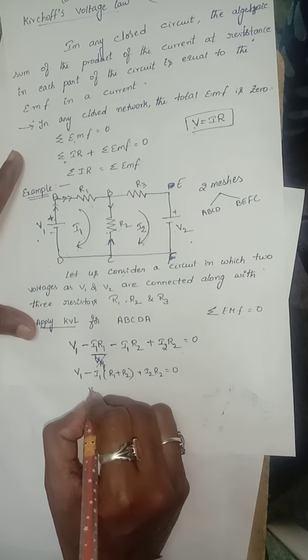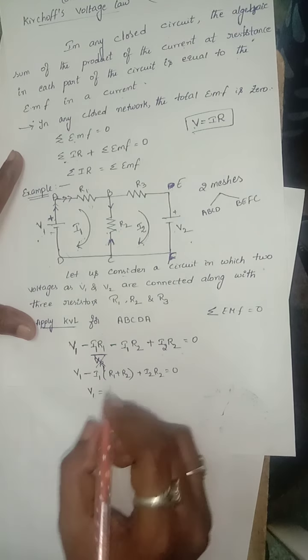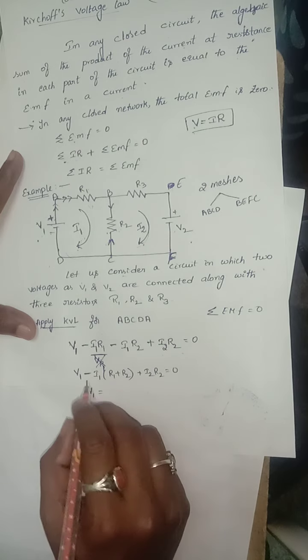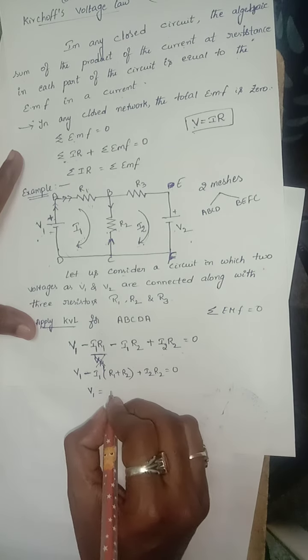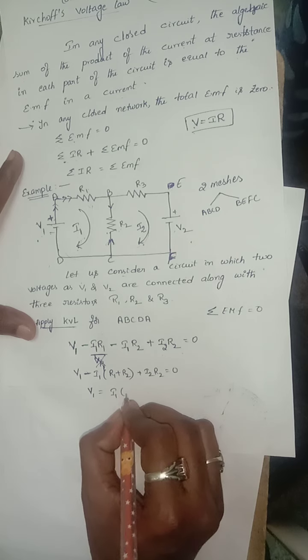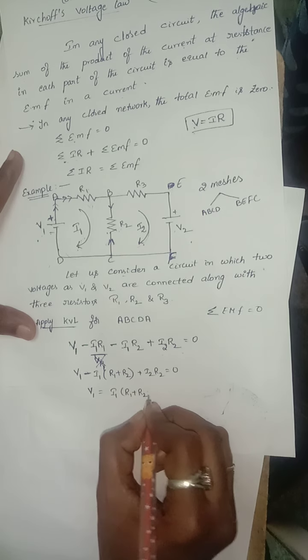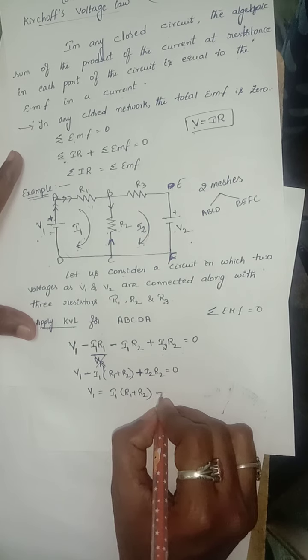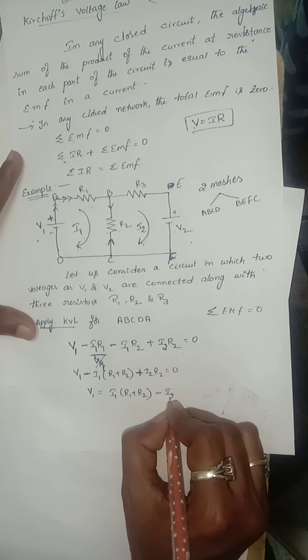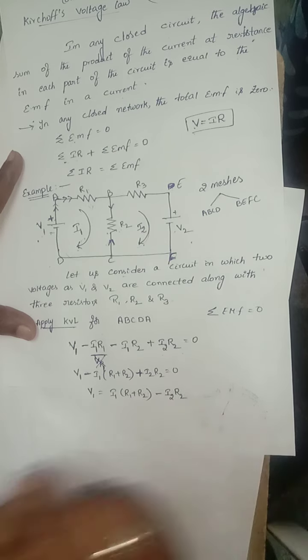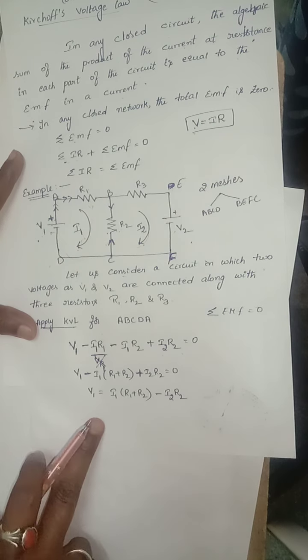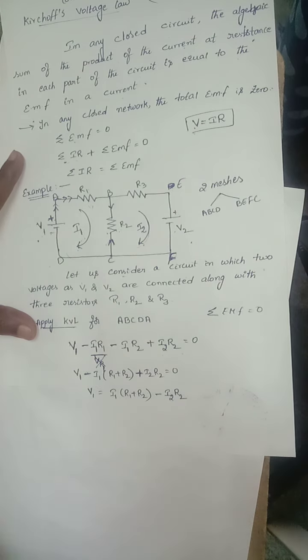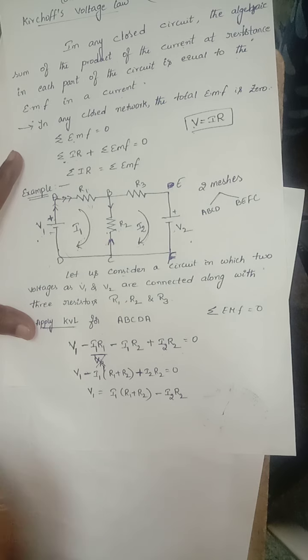So we get V1 is equal to I1 (R1 plus R2), and the term with I2 moves to the right side as minus R2 I2. This is V1, applying KVL to mesh 1.